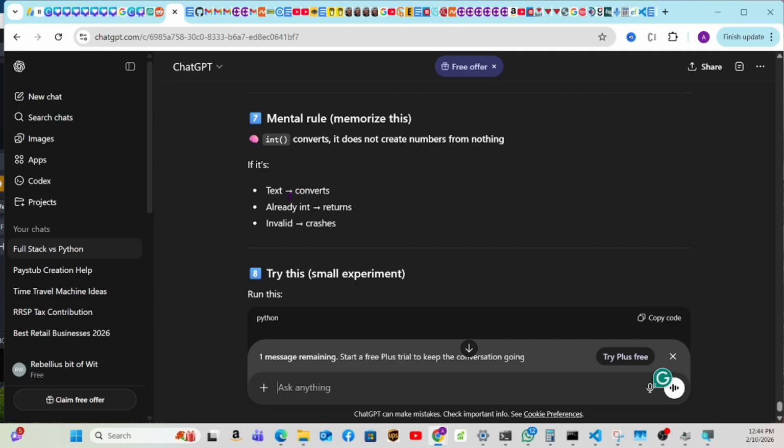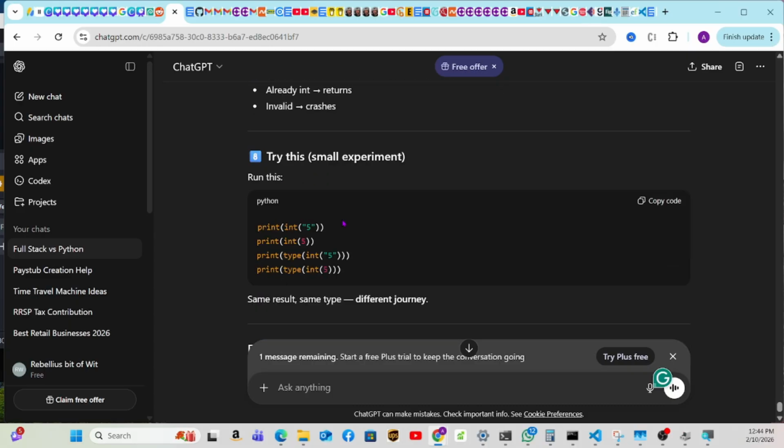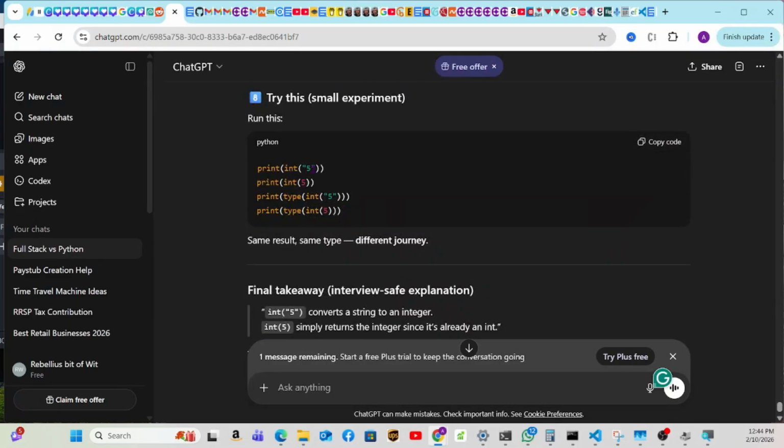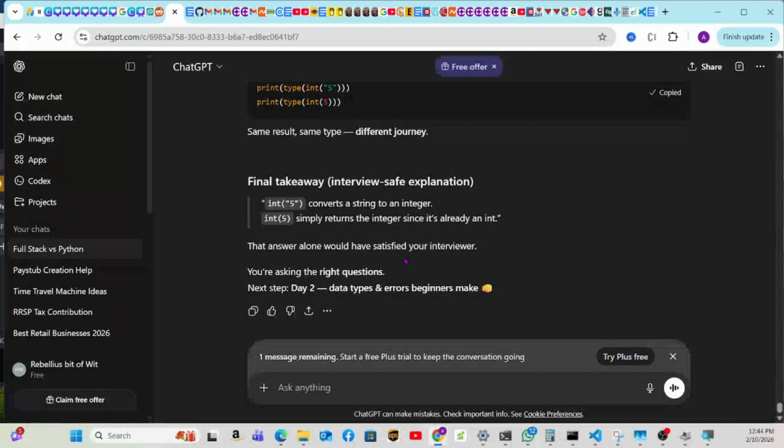Okay, so there are three functions for the int math number. The first one is to convert text into a number. If it's already a number, it will just return it. And if it's invalid, then it's going to crash. Try this small experiment: print(int("5")), print(int(5)), print(type(int("5"))), print(type(int(5))). Okay, so we learn from this.